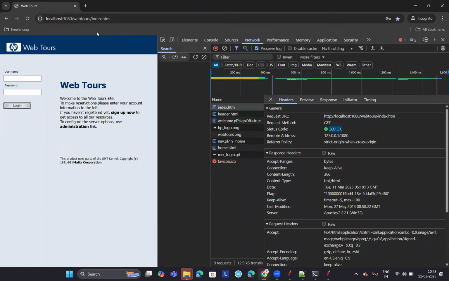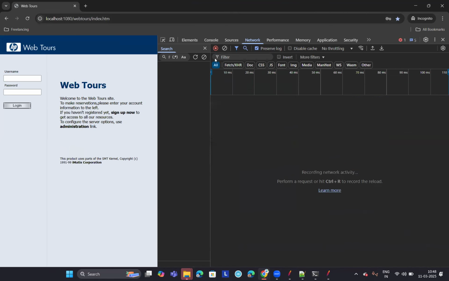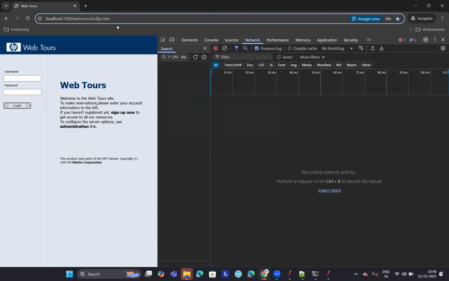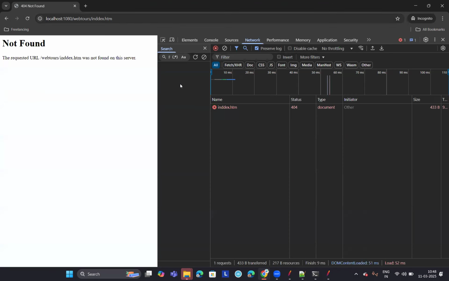Now, let me clear this log. And now I will intentionally send a wrong request. I'm sending INDEX with a double D. I'm sending a wrong request, so let us see what response code you get. I'm hitting enter. Now what are you seeing here? Observe here: 404 not found.